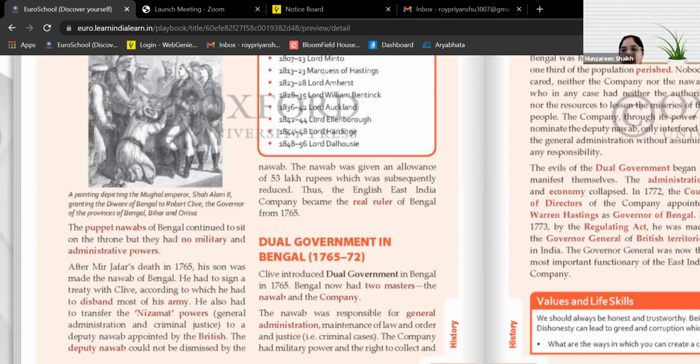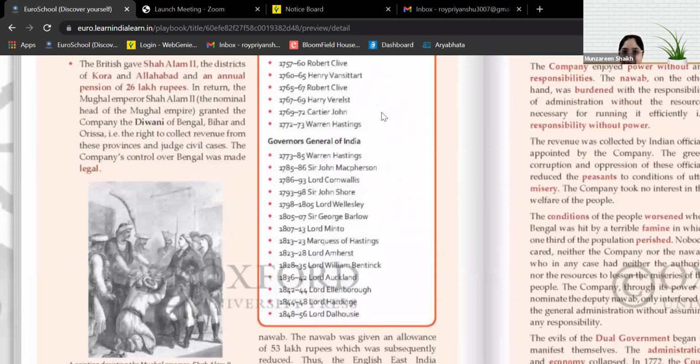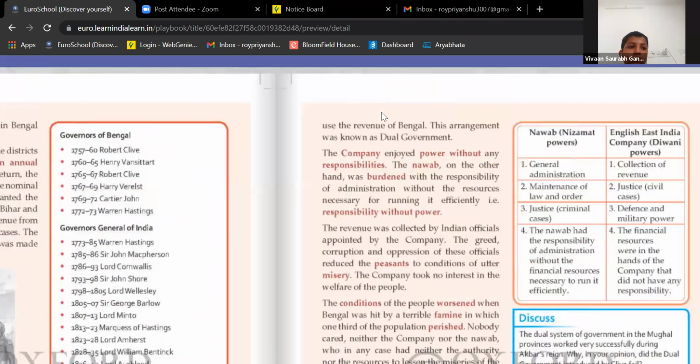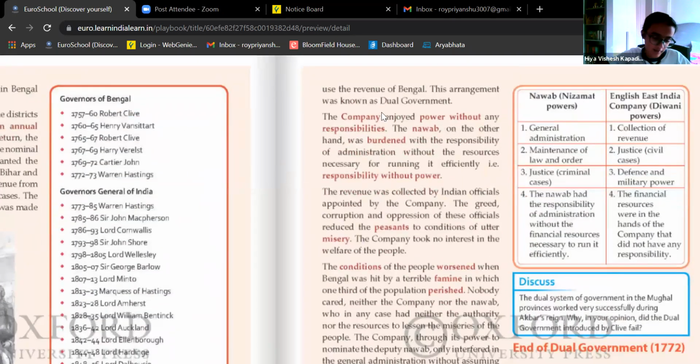So why was the Nawab in great distress? Because they had to manage all the responsibilities without having any money for it, right? They were not given any money. They did not have any revenue. Yes, ma'am. And ma'am, they were given powers without any responsibility.